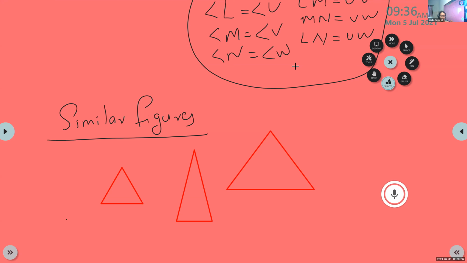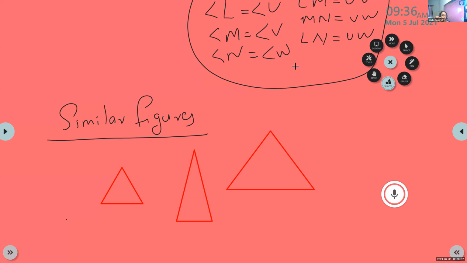Okay, shape will be same, but size is different. One is stamp size, one is passport size, other one is postcard type. So those photos are similar figures, but they are not congruent. If they are congruent, all sides and all angles must be equal, all same.